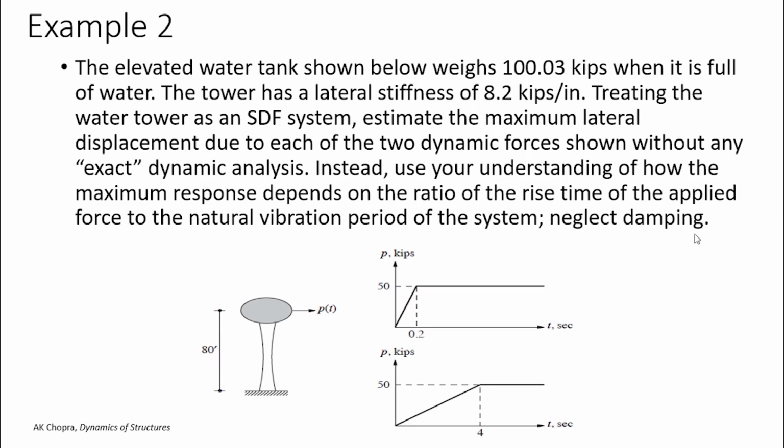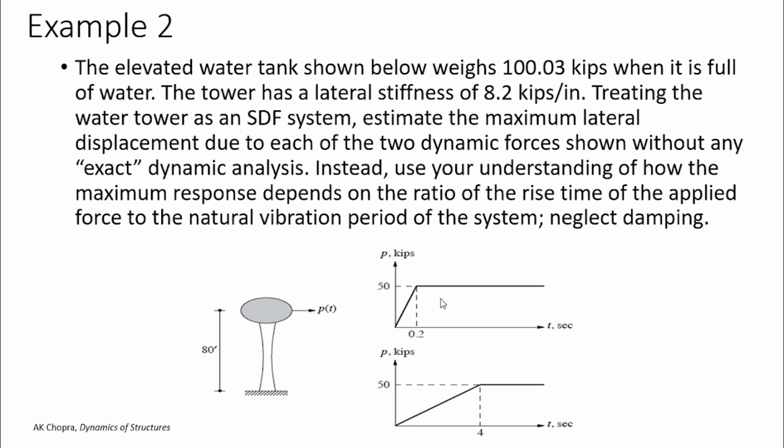Neglect damping. So, we can treat this elevated water tank as an undamped single degree of freedom system. The mass is given, the stiffness is also given. We need to find out the maximum lateral displacement. So, two forcing functions are given.